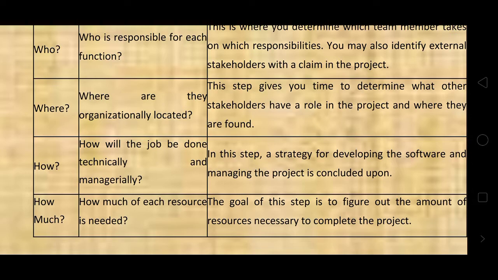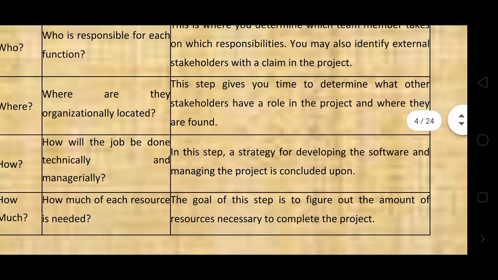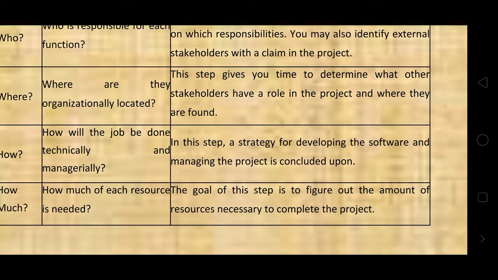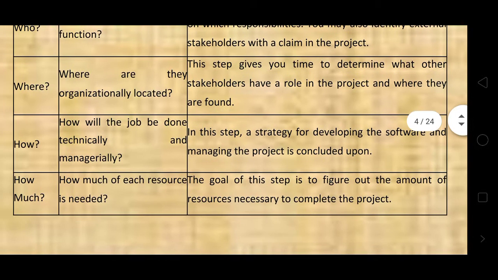Next, where? Where are they organizationally located? This step gives you time to determine what other stakeholders have a role on the project and where they are found. That is the where.